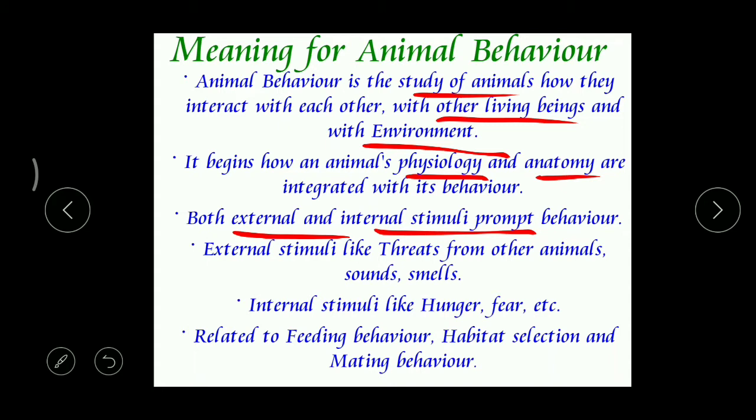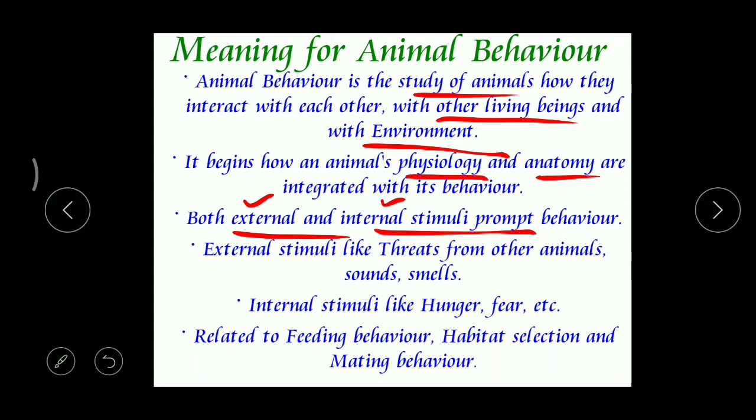Stimulus, response. So here we can find two types of stimulus: external stimulus and internal stimulus. What is meant by external? That means outside. So from outside, the animal may get different types of stimuli, and against that stimuli, the animal will behave.